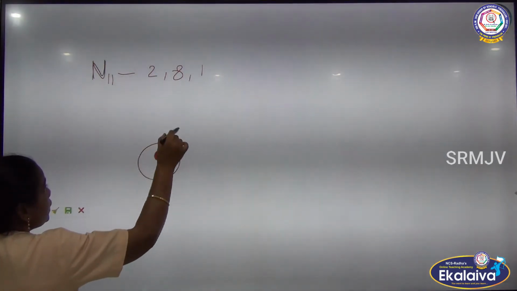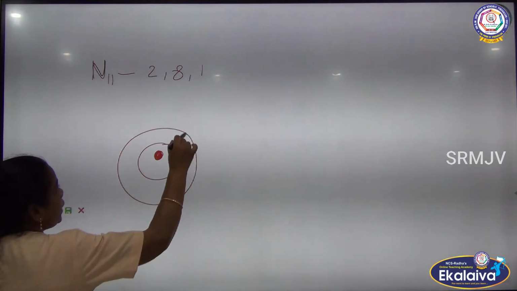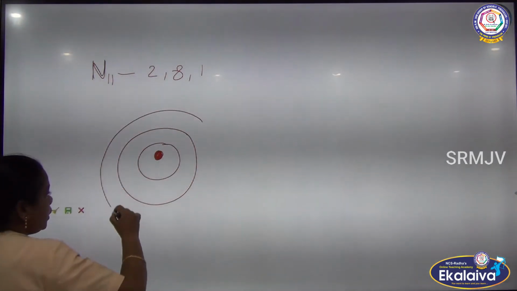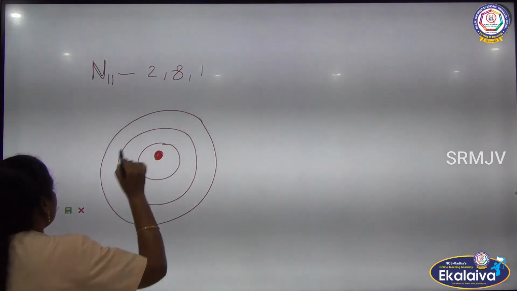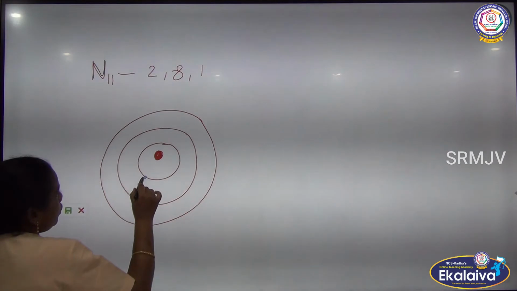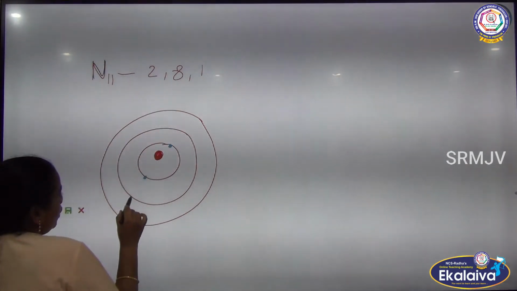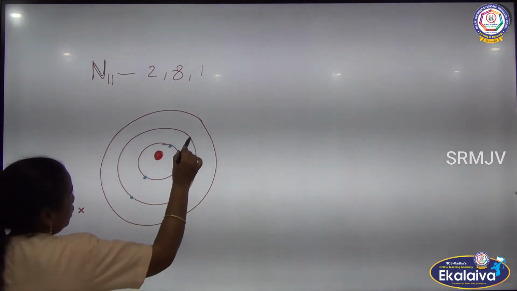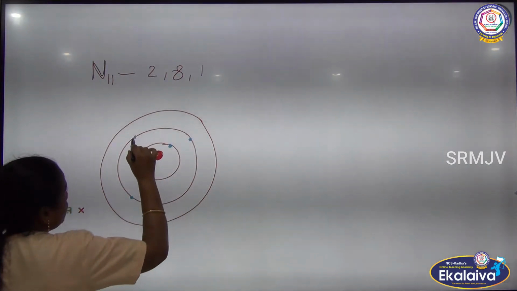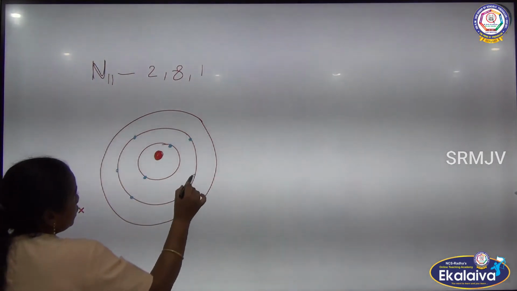And this is the first energy level, second energy level, and third energy level. Now we will fill the electrons. So, 2 electrons in the first energy level, and how many electrons in the second? 8 electrons. 1, 2, 3, 4, 5, 6.